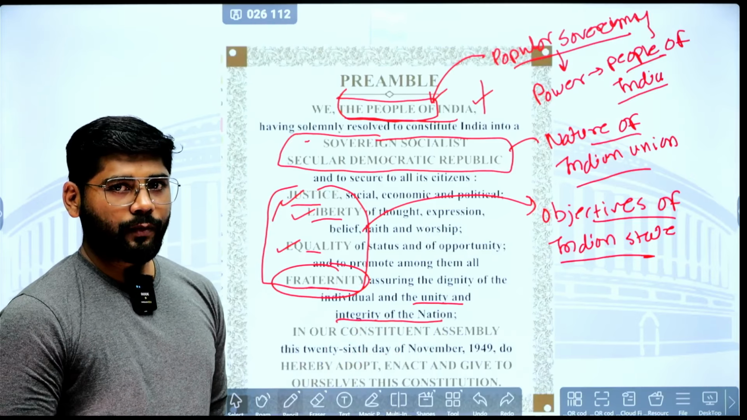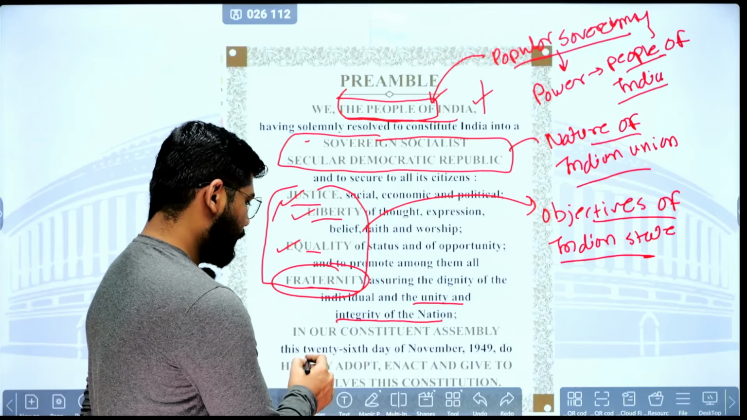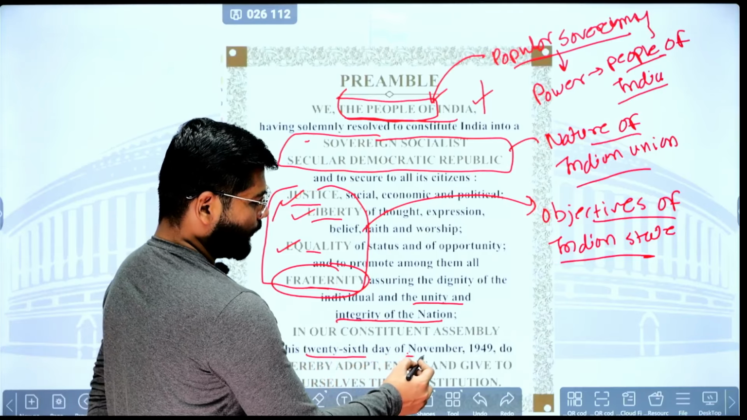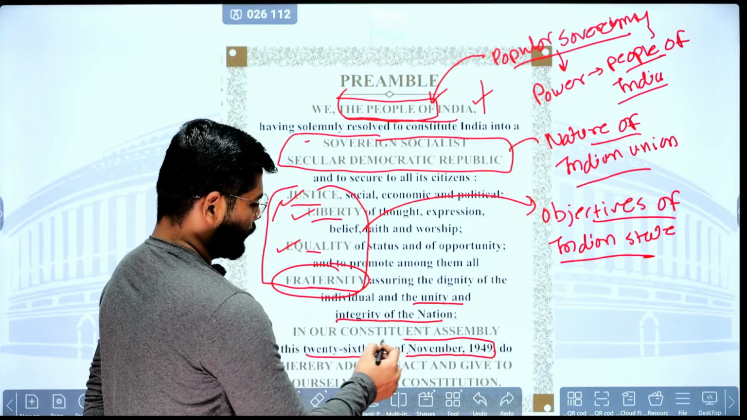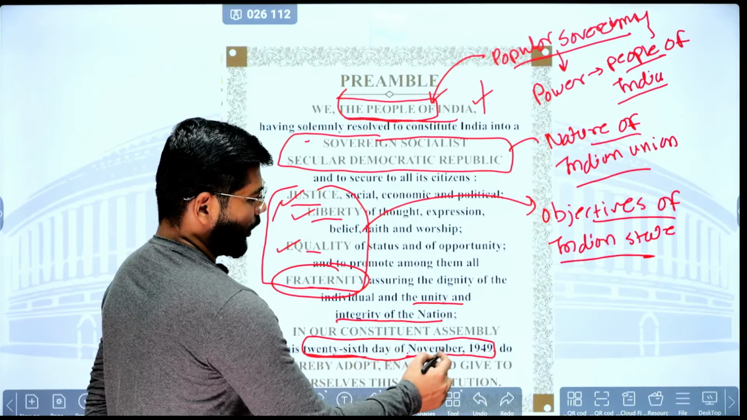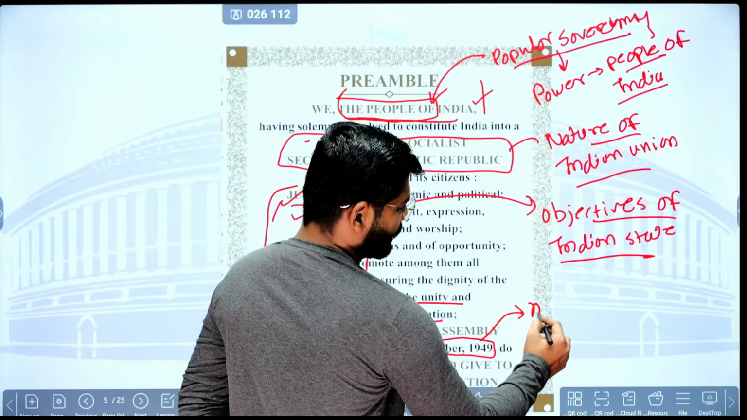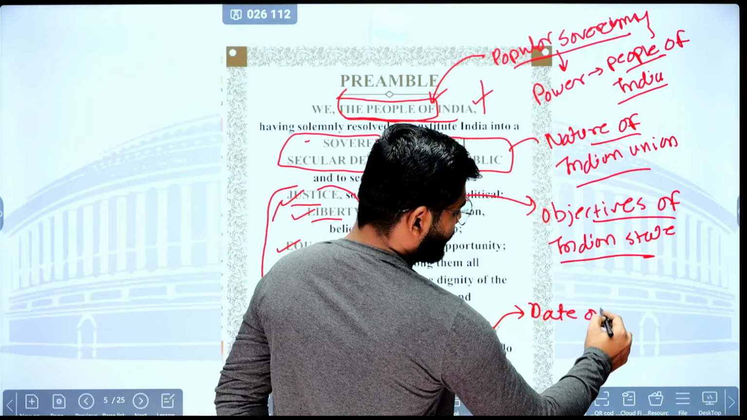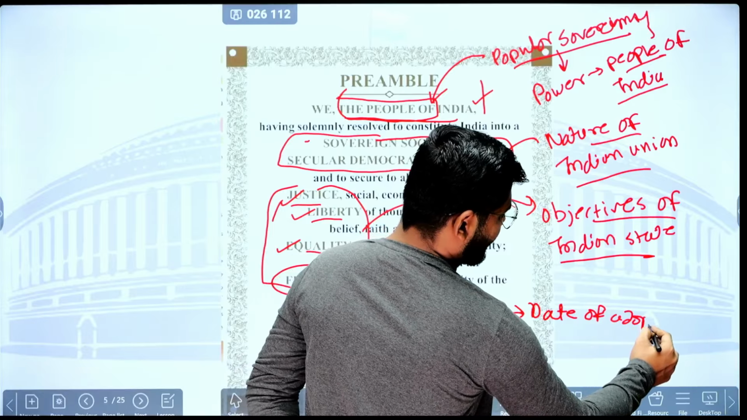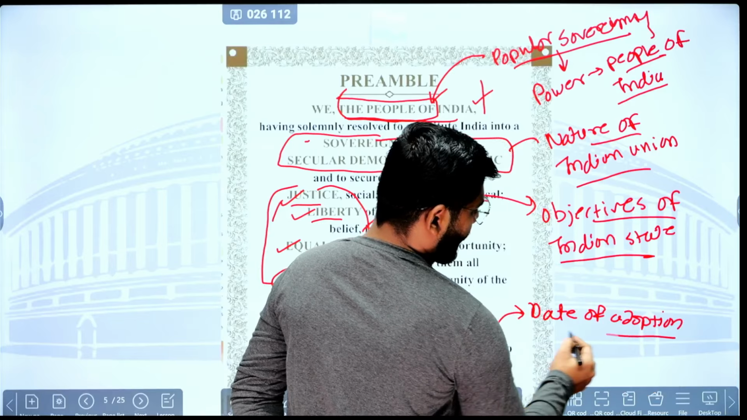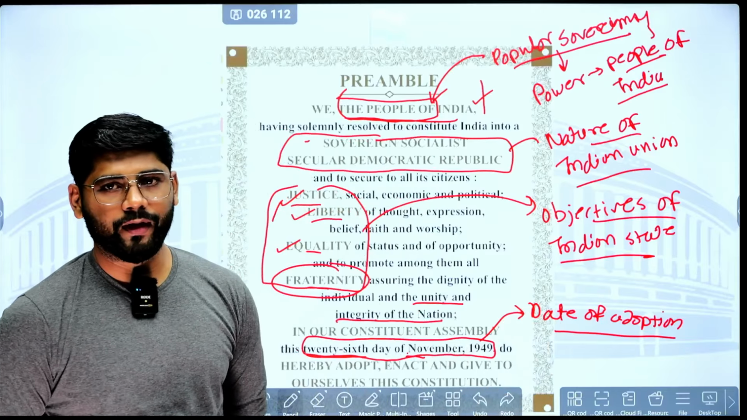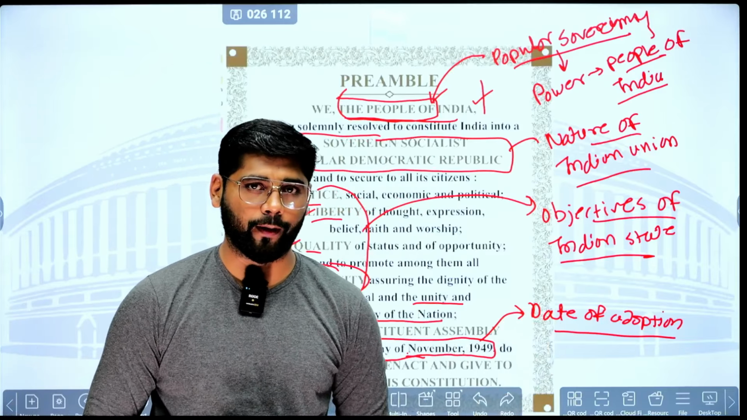Okay, and this Constitution we adopted on the 26th day of November 1949. So this is the date of adoption, the date of adoption of the Constitution of India. And let me know in the comment section what is the date of the commencement of the Constitution of India.